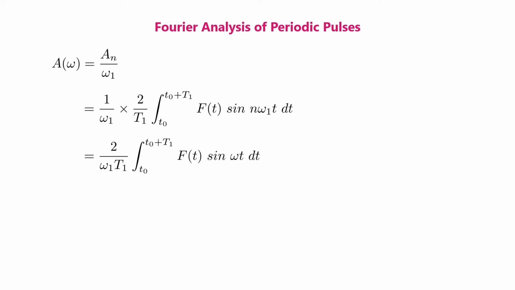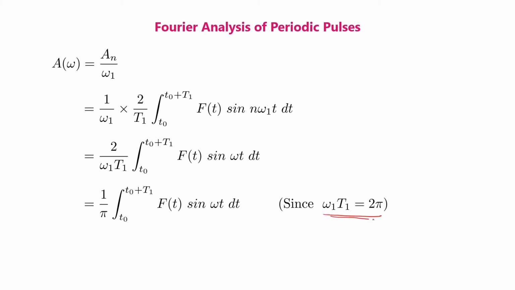This is equal to 2 by omega 1 t1 into integral t0 to t0 plus t1 ft sin omega t dt. Since omega 1 t1 is equal to 2 pi, we can write this equation as 1 by pi integral t0 to t0 plus t1 ft sin omega t dt.